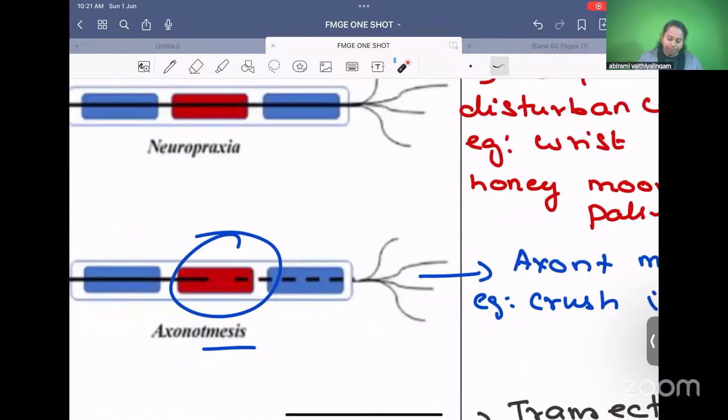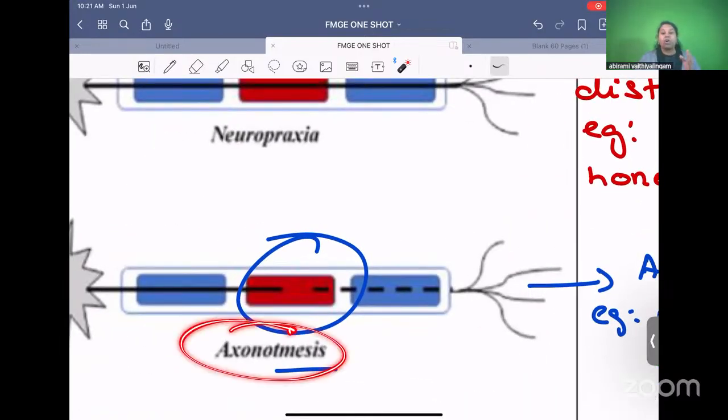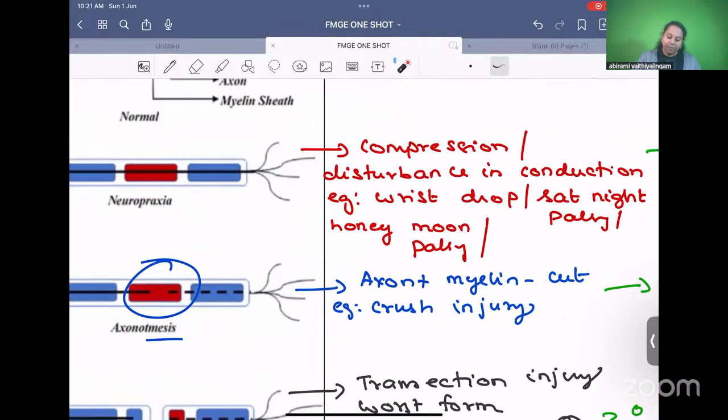The other type, axonotmesis. Otmesis means cut. Axonotmesis means axon has been cut. As you can see, the black line has been disrupted here. So the axon has been cut. So this is axonotmesis, where the axon sometimes along with the myelin is cut. Example, nerve crush injuries. This is a moderate form of injury. Neuropraxia is the mildest form of injury. Axonotmesis is a moderate form of injury.